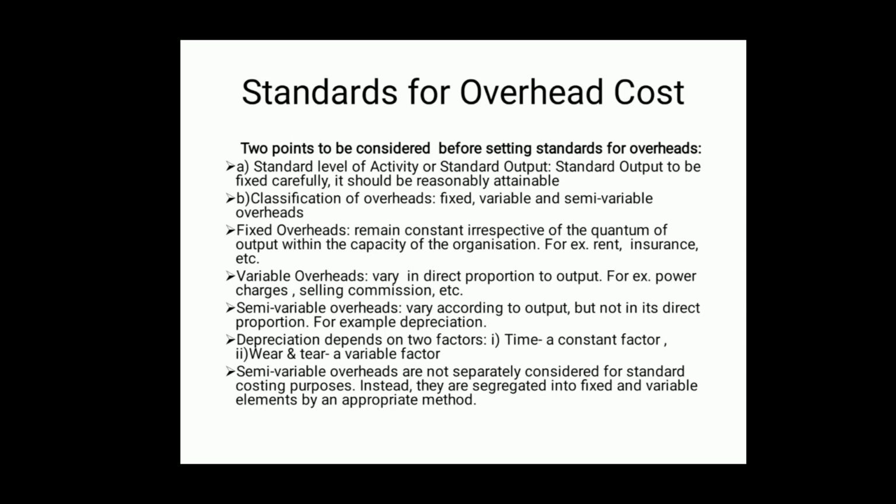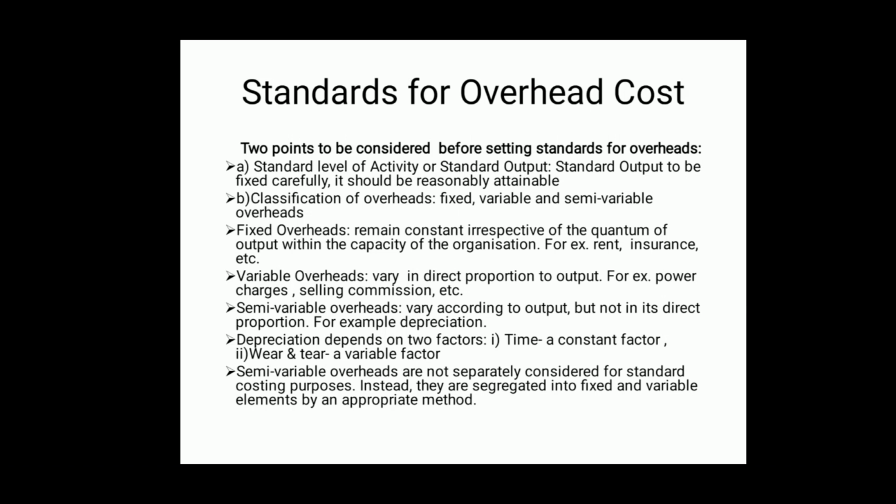Further, another point to be noted here is classification of overheads. For fixing the standards, we have to consider the nature of overhead, whether it is a fixed overhead or variable overhead or semi-variable overhead. Let us consider one by one. Fixed overheads. As already known to us, fixed overheads remain constant irrespective of the quantum of output within the capacity of the organization.